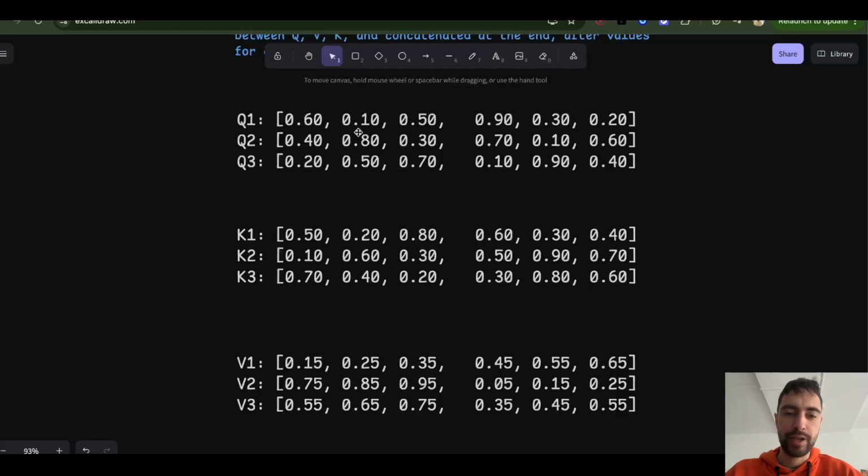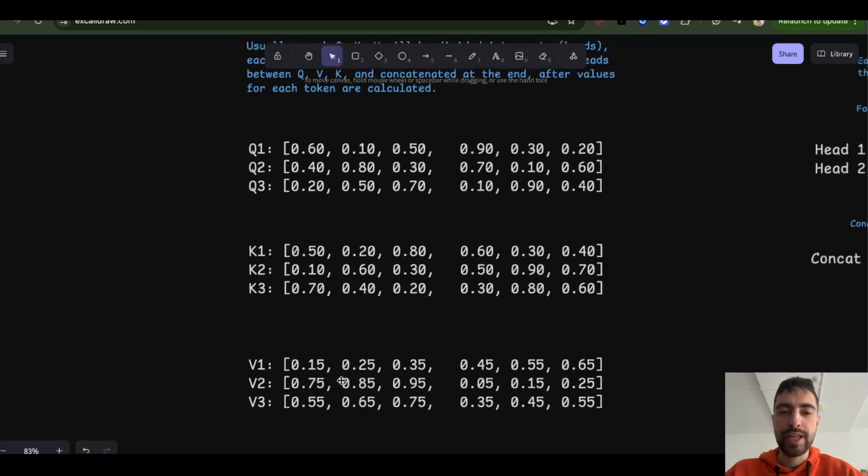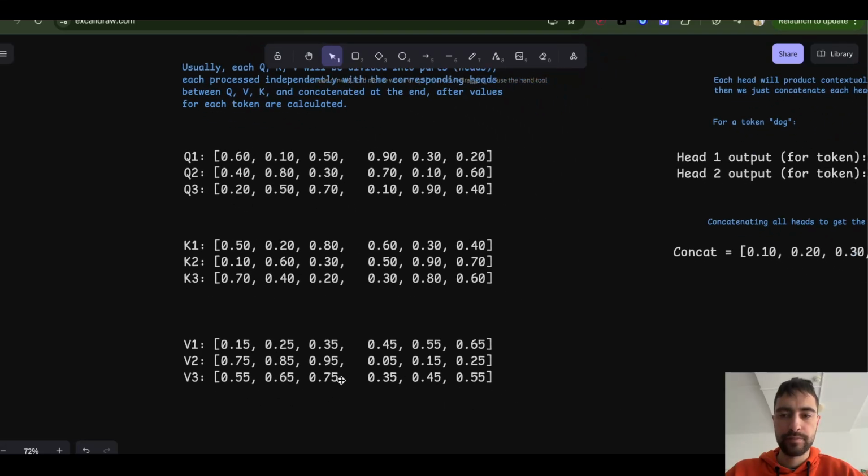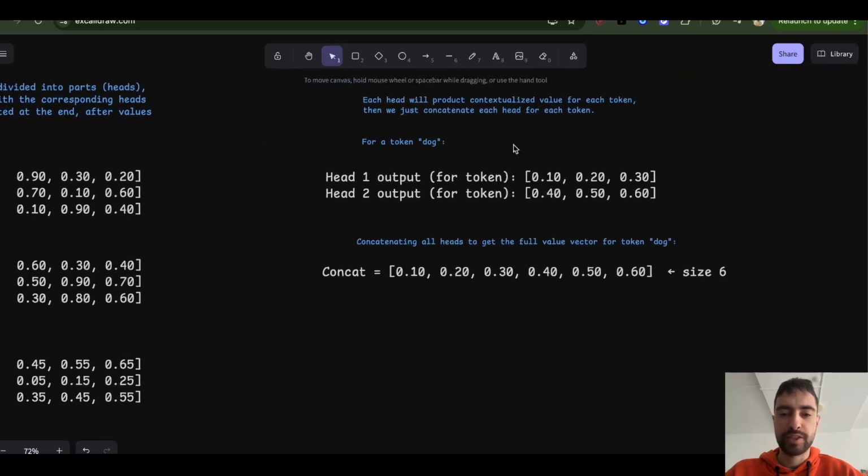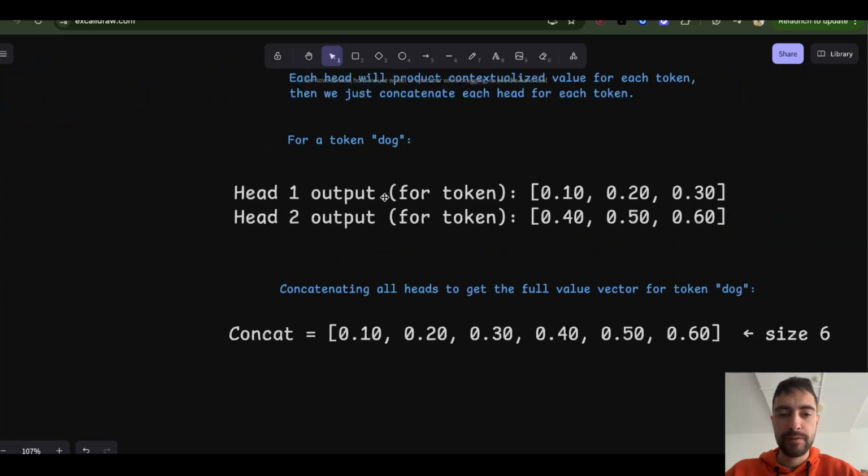And same for the second token: head, head, head. So in the end, you will get values: Head 1 output for token dog, Head 2 output for token dog. So these are juiced up values.